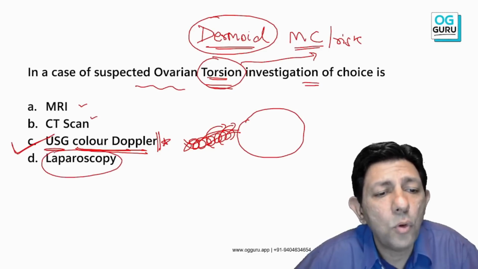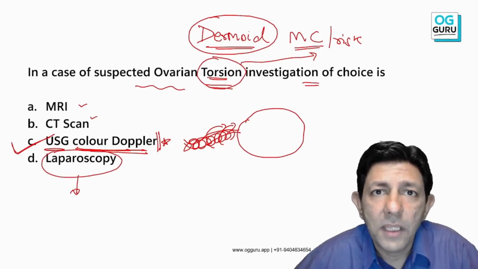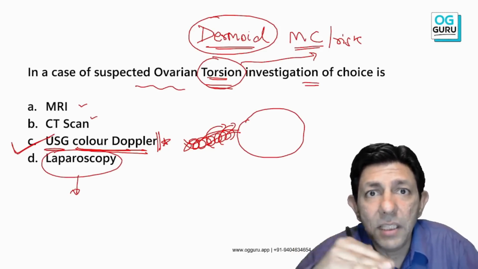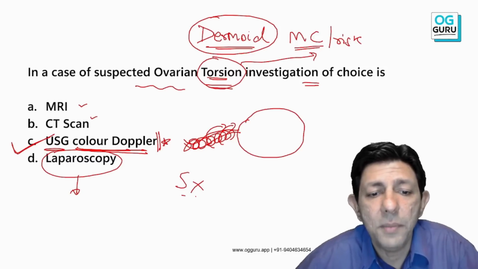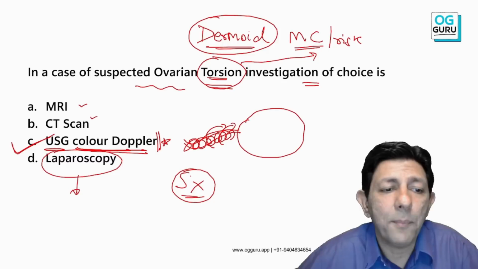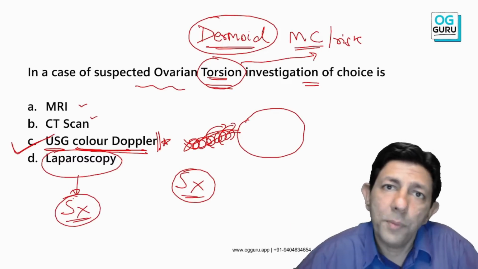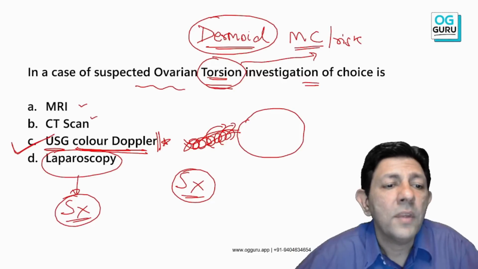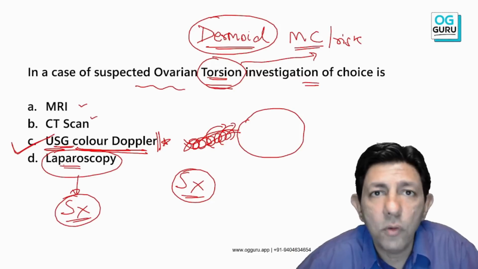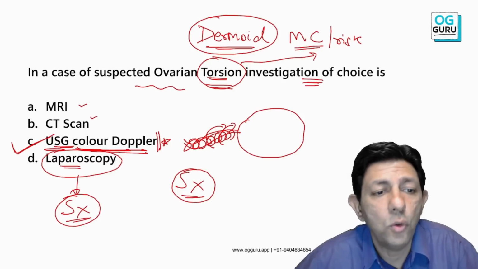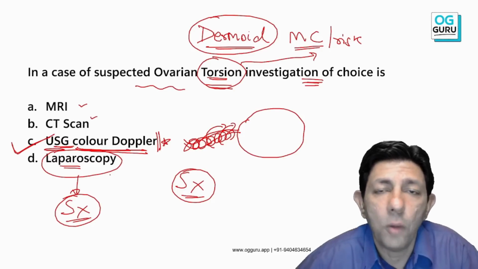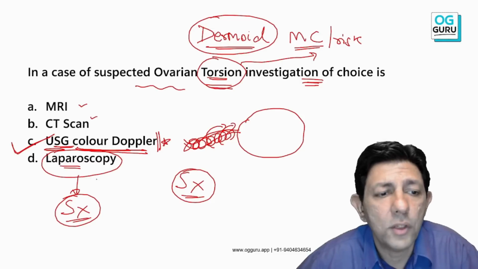Then laparoscopy is the final surgery. Nowadays the treatment is immediate surgery. In olden days laparotomy was done. Nowadays laparoscopic surgery is done. So you do laparoscopy after you confirm that it is a torsion. Don't go directly for laparoscopy. The investigation you do is ultrasonography color Doppler. This MCQ will surely be repeated.